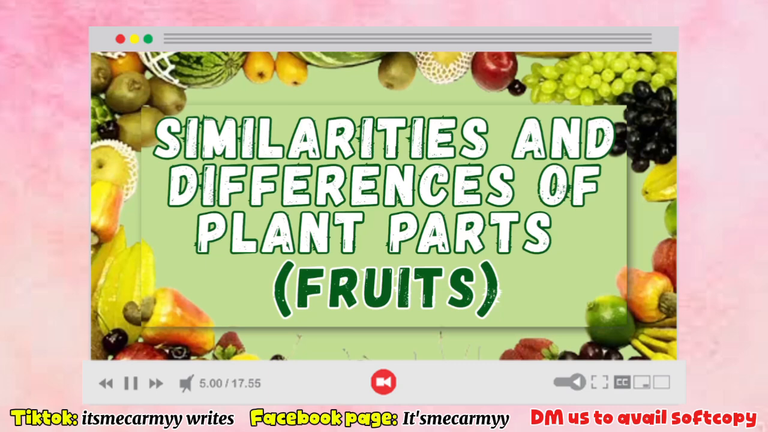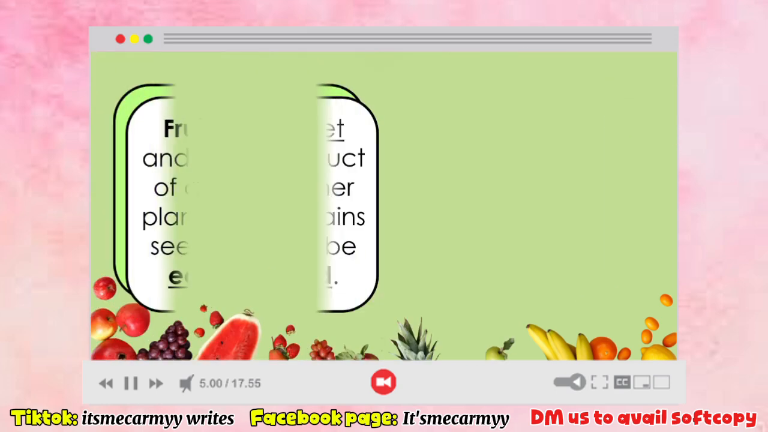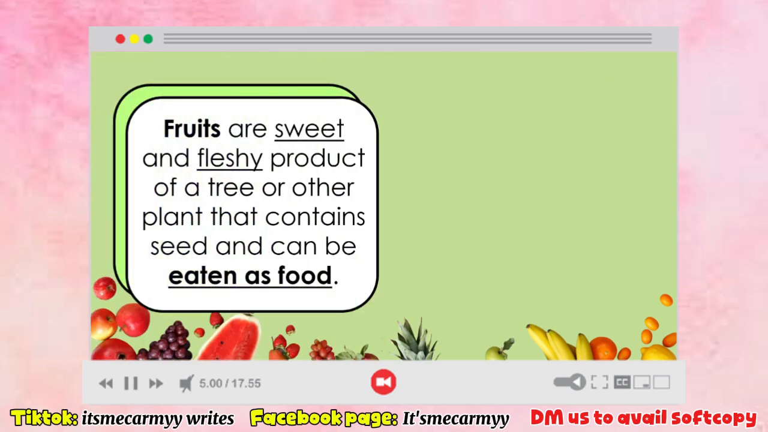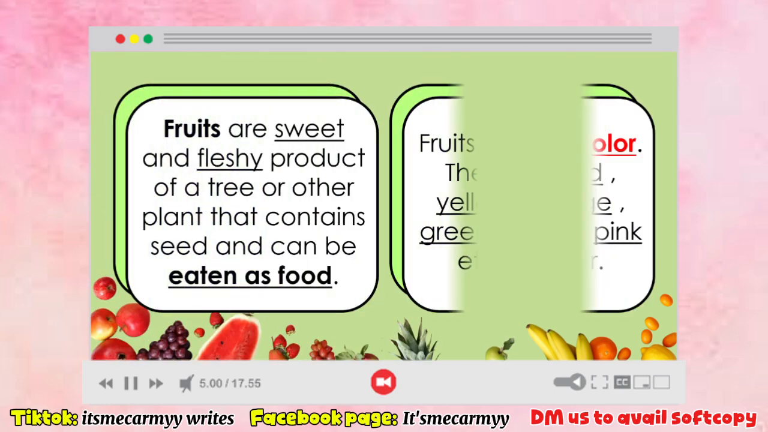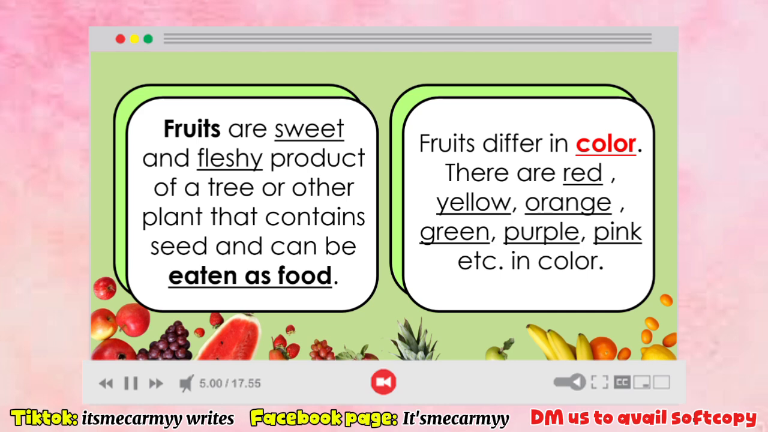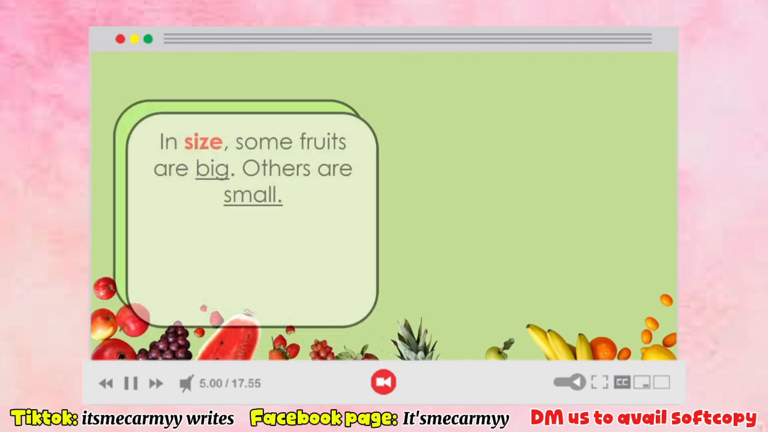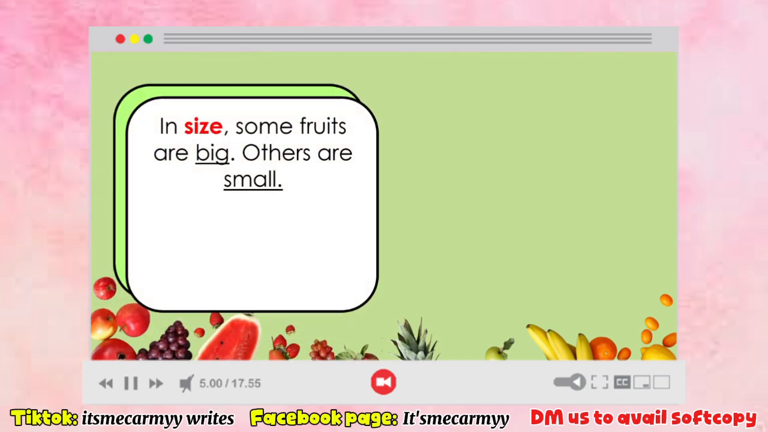Today, we will discuss the similarities and differences of plant parts, specifically the fruits. Fruits are the sweet and fleshy product of a tree or other plant that contains seeds and can be eaten as food. Fruits differ in color. There are red, yellow, orange, green, purple, pink, etc. in color. In size, some fruits are big, others are small.